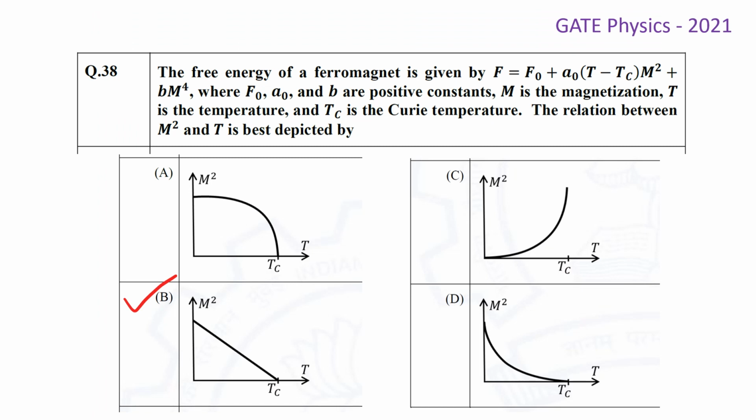So we have thoroughly discussed the solution for this question, and we found that the relation between M square, that is magnetization square, and temperature T of this ferromagnet is best depicted by the option B, that is the M square versus T plot, which is showing linear dependence.